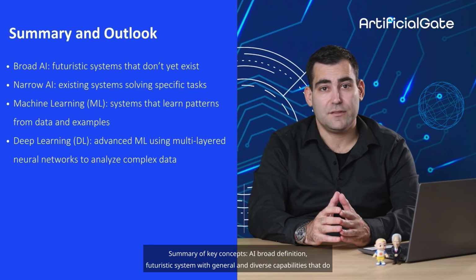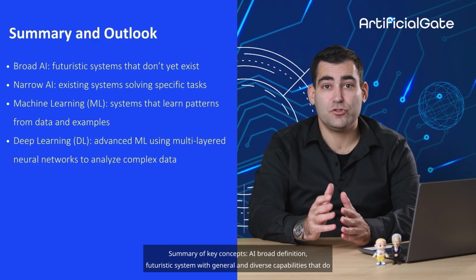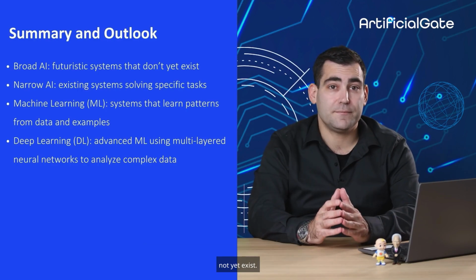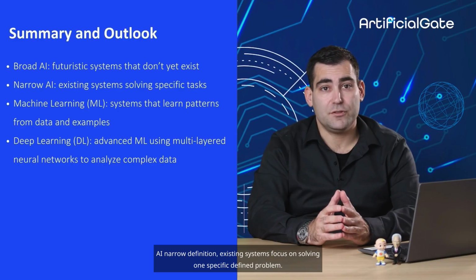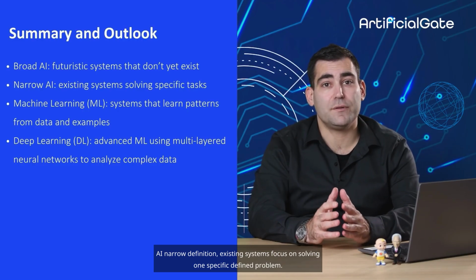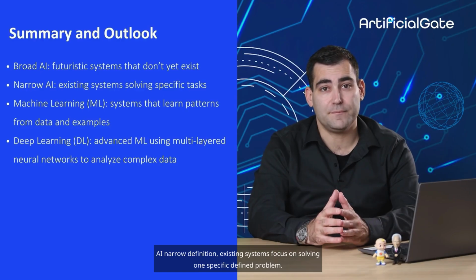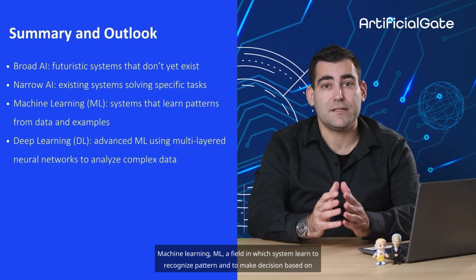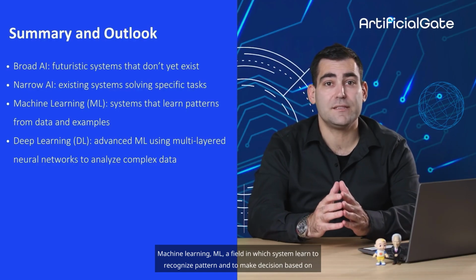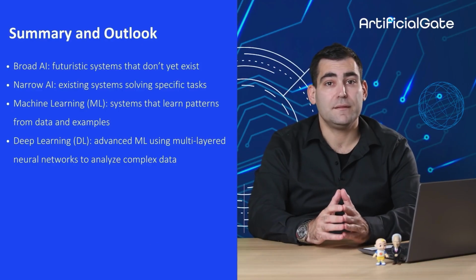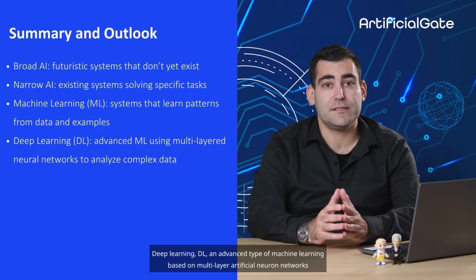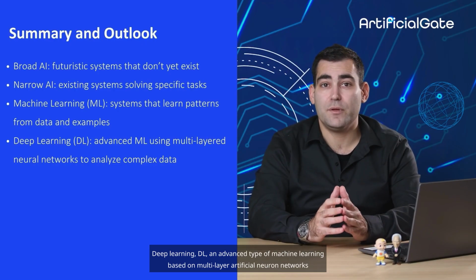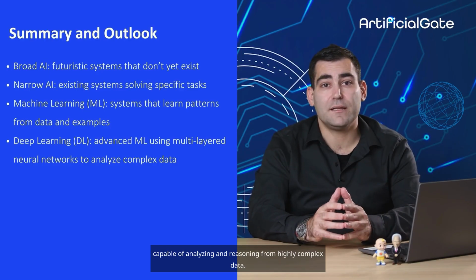Summary of key concepts: AI, broad definition: futuristic systems with general and diverse capabilities that do not yet exist. AI, narrow definition: existing systems focused on solving one specific, defined problem. Machine learning, ML: a field in which systems learn to recognize patterns and to make decisions based on examples of data. Deep learning, DL: an advanced type of machine learning based on multi-layer artificial neural networks capable of analyzing and reasoning from highly complex data.